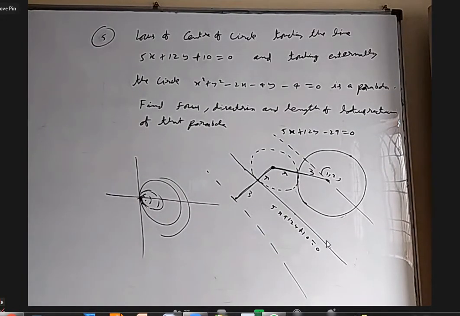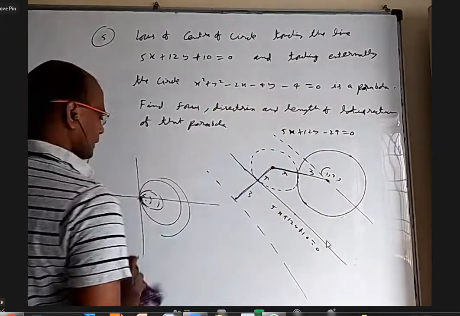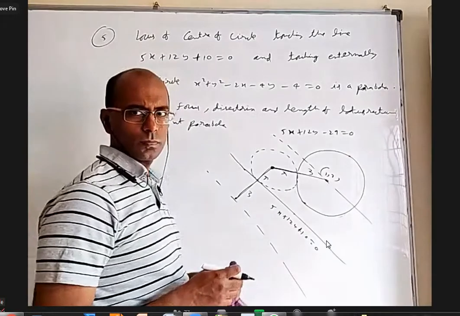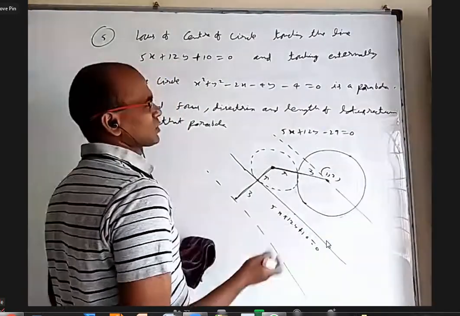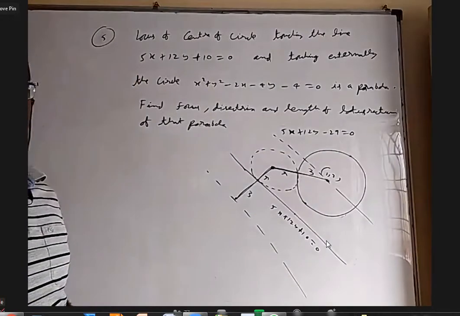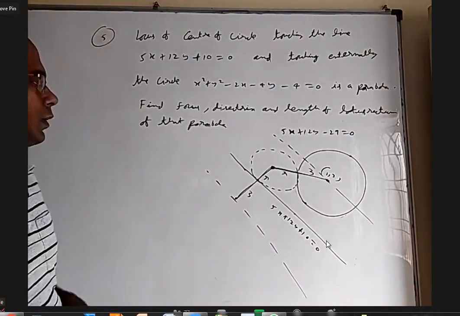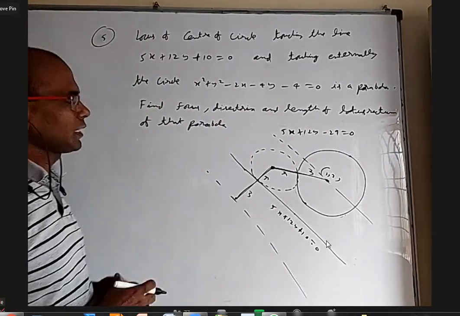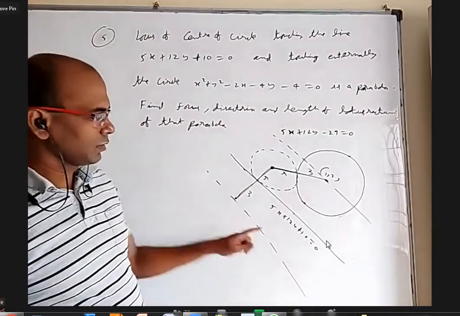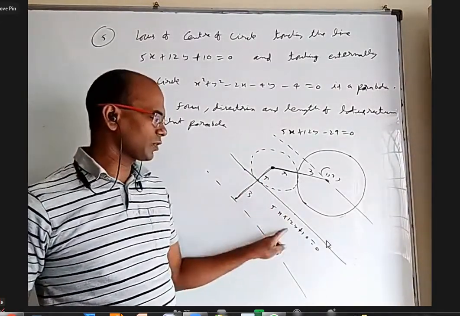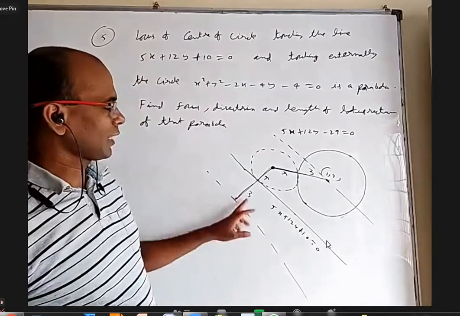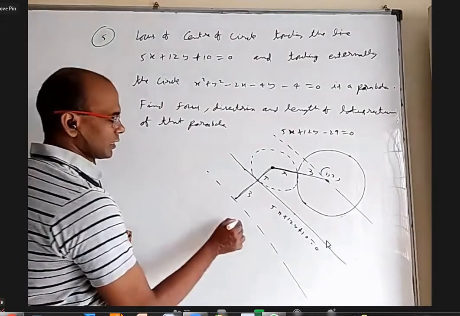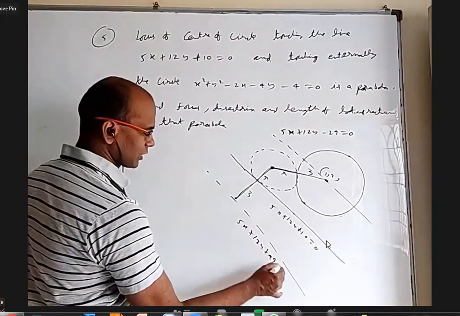So anyway, I have to change the constant of this if required, but it's okay. I already gave it. But it should be plus 4. Yeah, plus 4 means I would have got radius 1, or plus 1 I would have got radius 2. Either way is okay. But anyway, I said externally, so I don't have to change the question for that reason. But anyway, I want to travel 3 units this side. If you want to travel 1 unit, you have to add root a square plus b square, which is 13. So if you want to travel 3 units, you have to add 39 and subtract 39. If you subtract 39, you will get this. If you add 39, you will get this as 5x plus 12y plus 49 equal to 0.